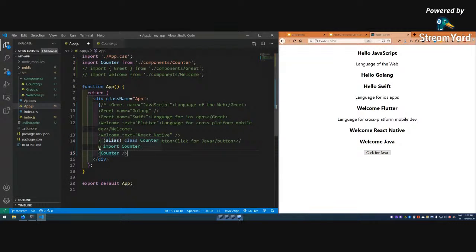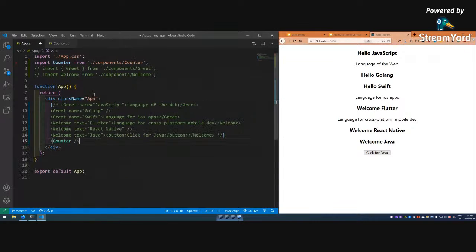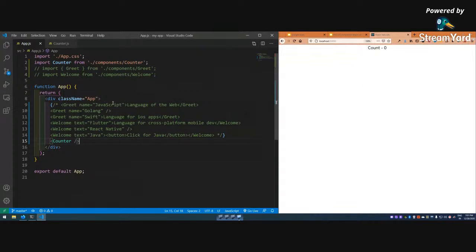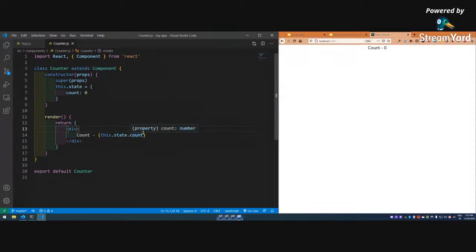This counter is here, our app is here on the outside, the counter is here. So this is actually the complete part of it. It goes to the complete part, and you don't have to insert the JS at the end. So it is like this you have to do. Okay, so save it, and the count of 0 is showing from here. This dot state dot count is showing from here. So this is our count.